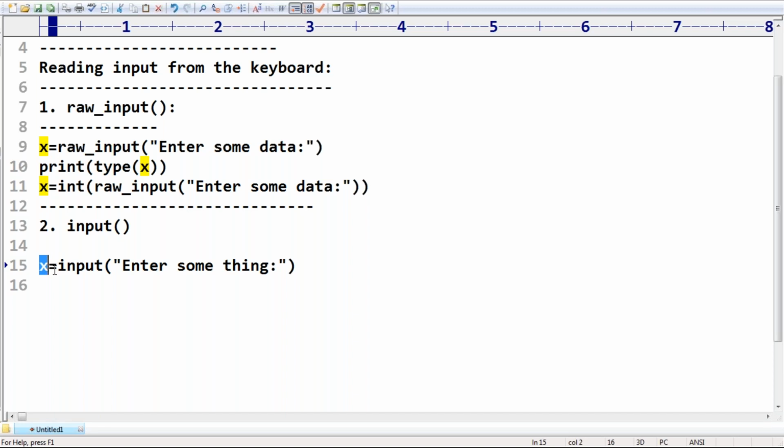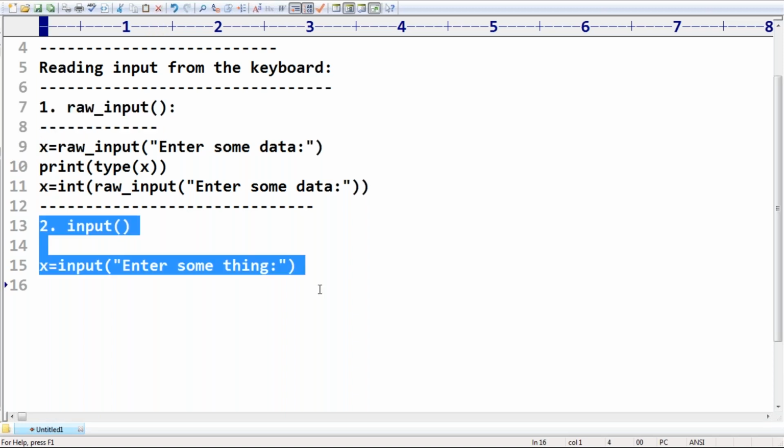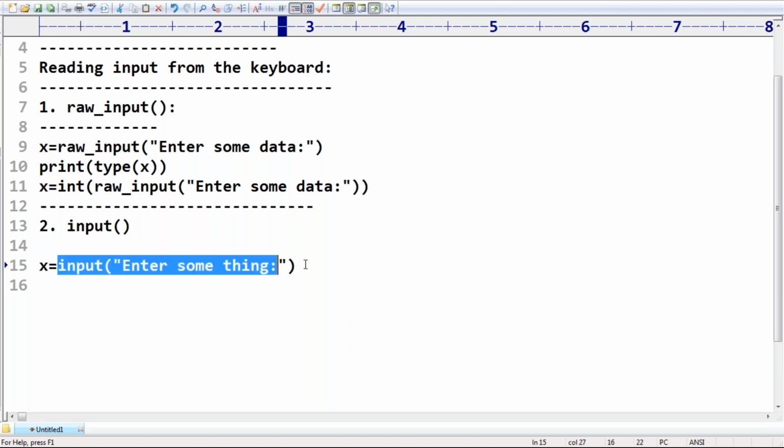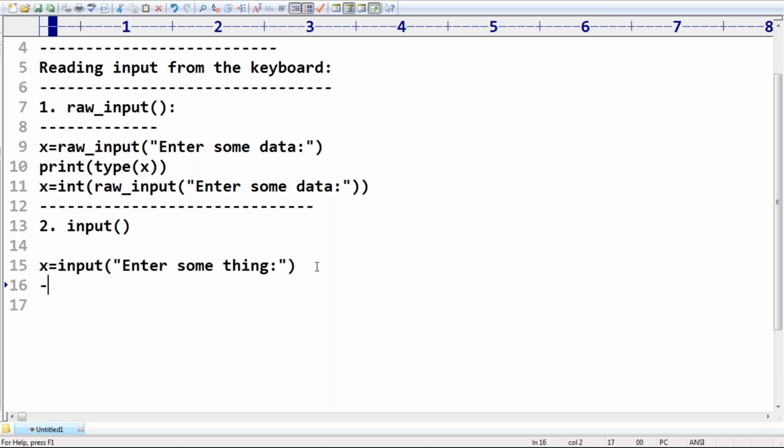Make sure, observe the difference. In this case, typecasting must be required, but in this case, typecasting is not required, because automatically the corresponding type is going to be considered. Up to this, is it clear?